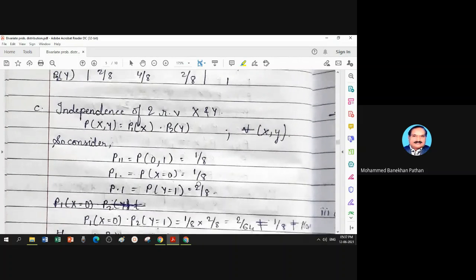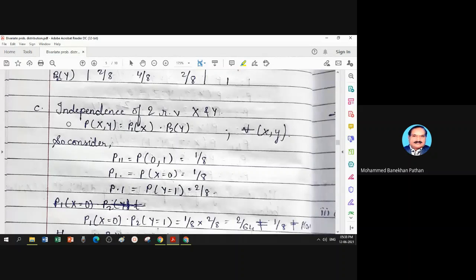Now I want to study independence of x and y. Definition says probability of both variables together, that is the joint probability, should be the product of the separate ones. And this equation should be satisfied for every pair x, y.